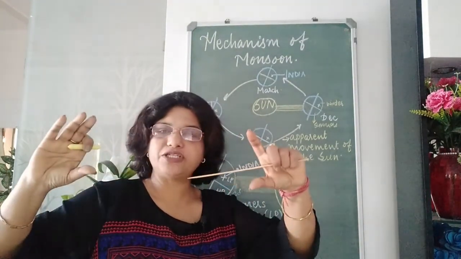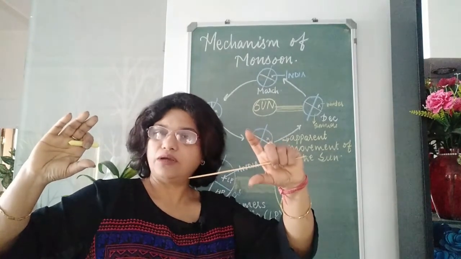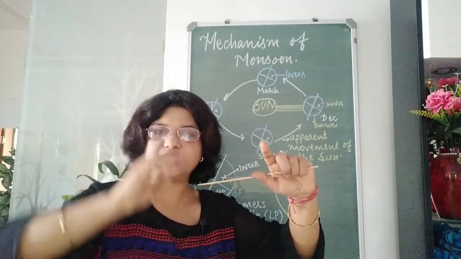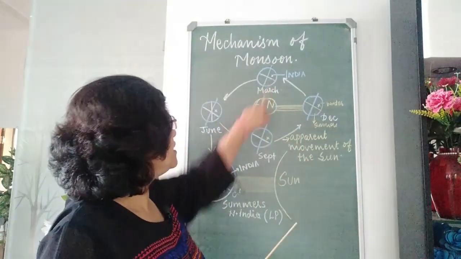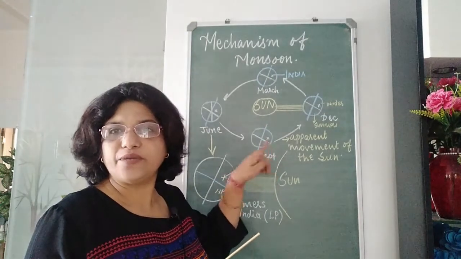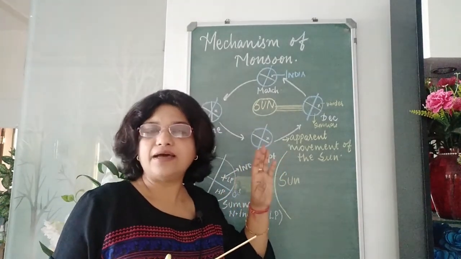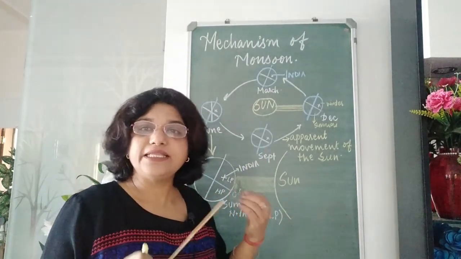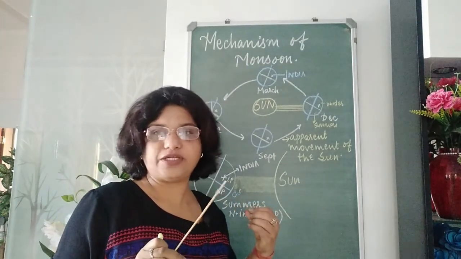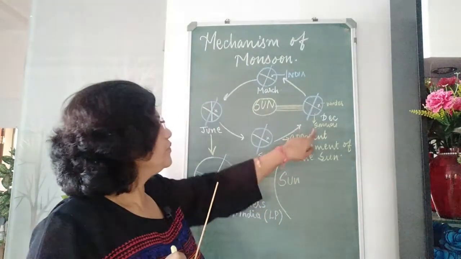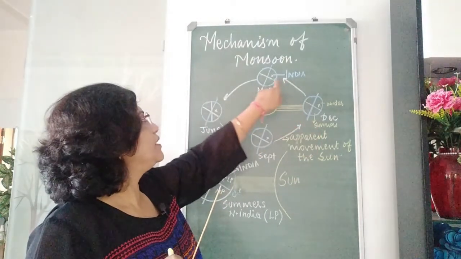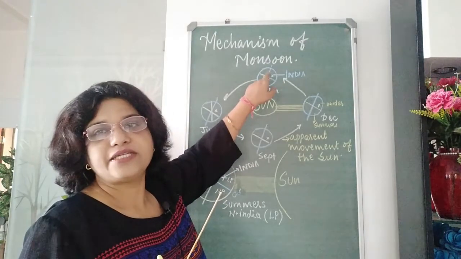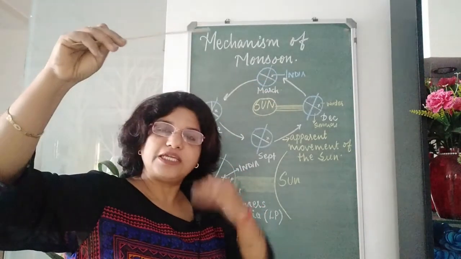The maximum temperature is received near the places which are on the equator, and gradually the temperature or the sun's rays decrease as we go towards the polar areas. So, for about 6 months in a year the sun's rays fall directly on the equator, and that is why equatorial areas are the areas where monsoon comes. These are the hot areas, which create low air pressure. So, from December when the earth moves here, the sun's rays fall directly on the equator and the temperature is equally distributed towards the polar areas.